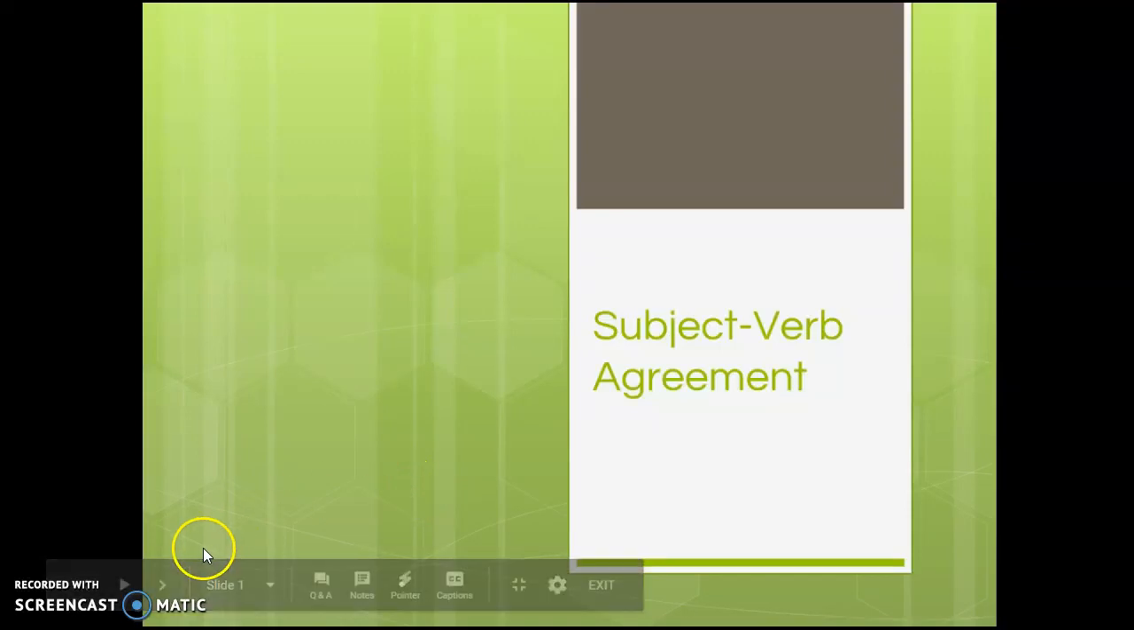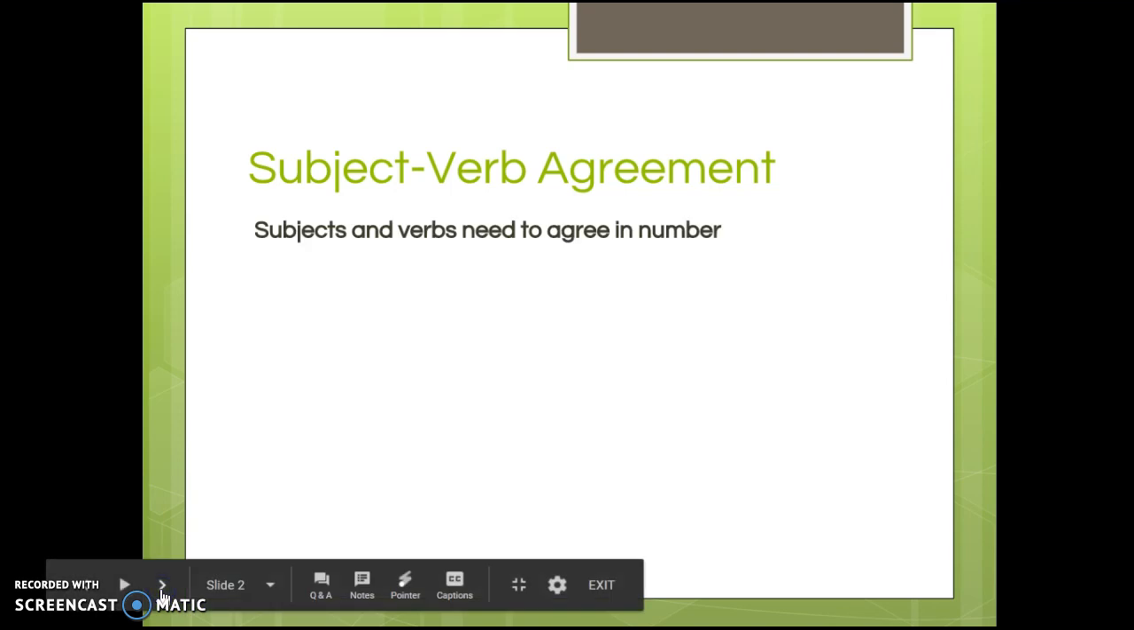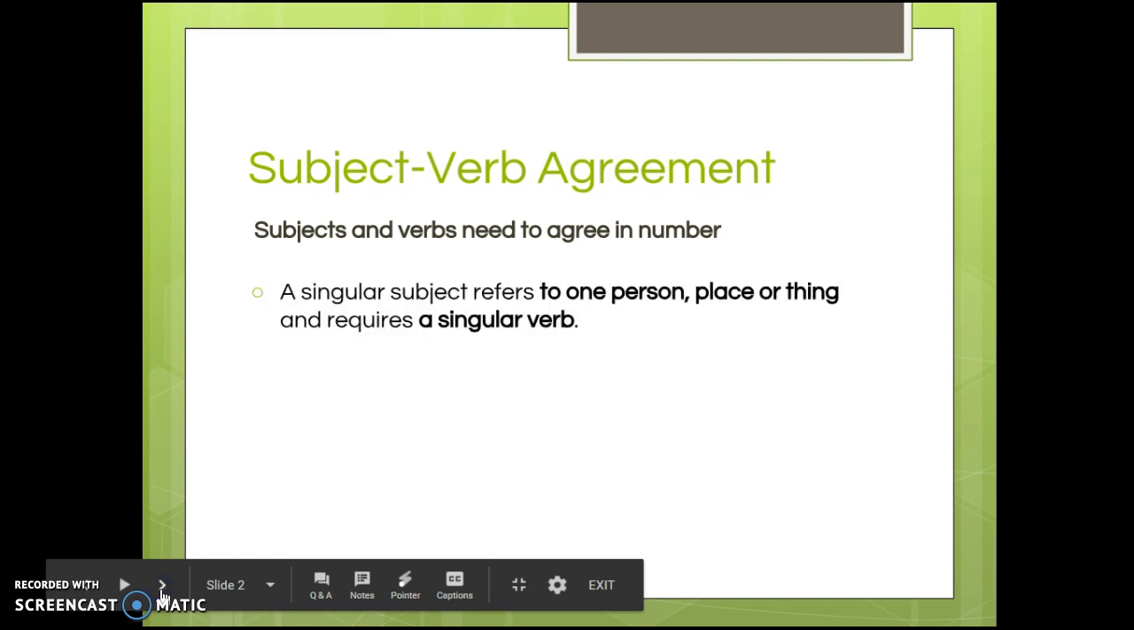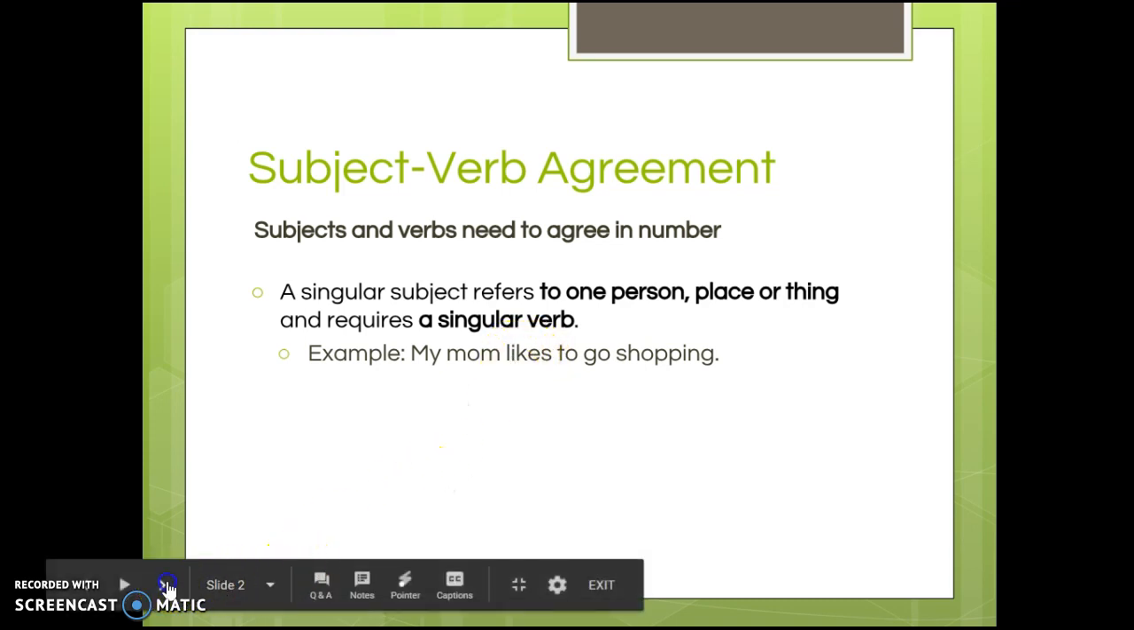Today we are going to be talking about subject-verb agreement and how to make sure you are always ensuring that your subjects and your verbs agree. So that is the biggest rule, is that your subjects and your verbs need to agree in number. A singular subject refers to one person, place, or thing and requires a singular verb. So for example, my mom likes to go shopping. Mom is the singular subject and likes would be the singular verb, and they have to agree in number.